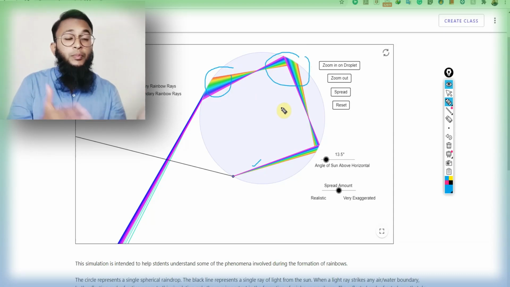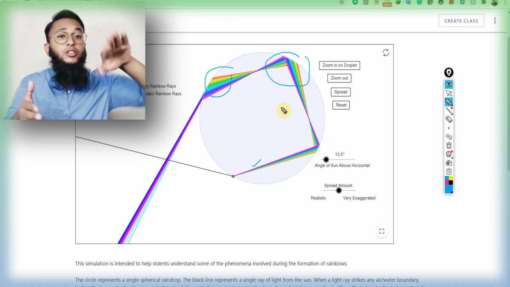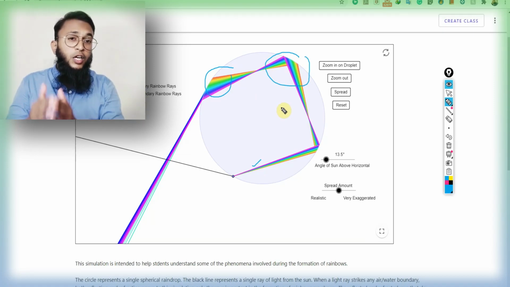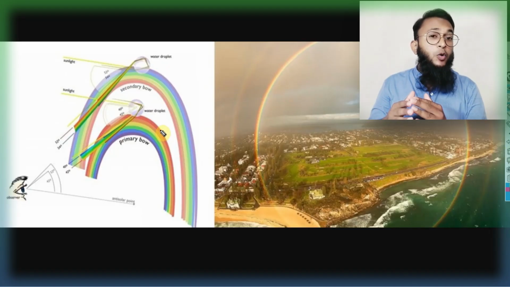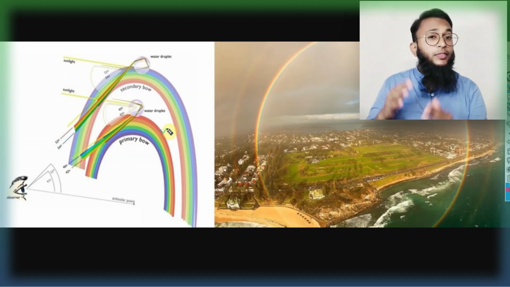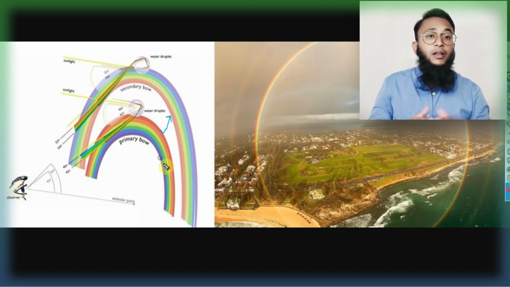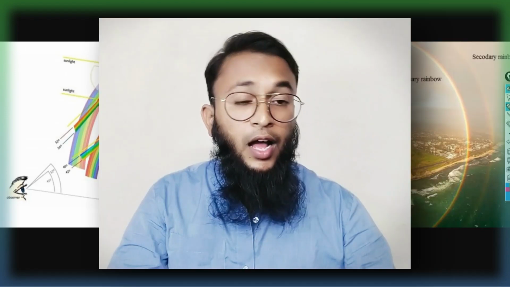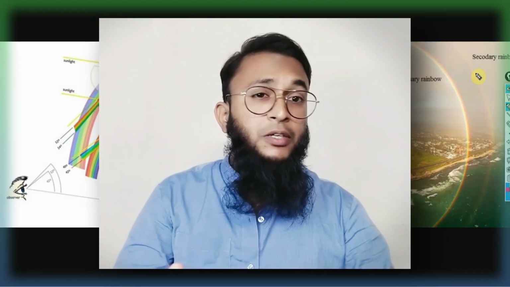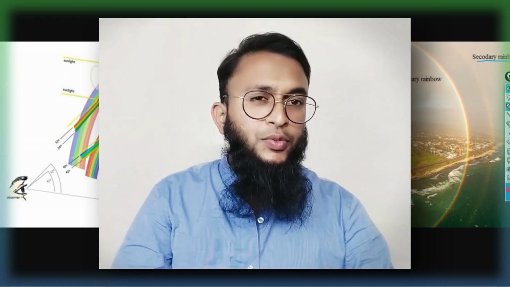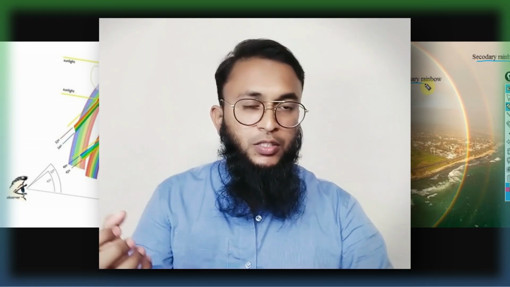We may see the secondary rainbow is quite opposite to the primary one. The colors you see in the primary rainbow may be different in the secondary rainbow. The top color of the primary rainbow is the bottom of the secondary rainbow, and the bottom color of the primary rainbow is the top color of the secondary rainbow. I hope you understood it. It's simply nothing but splitting of white light, and due to internal reflection, the light ray bounces back. That's it for today's class. I hope you understood the concept very well.